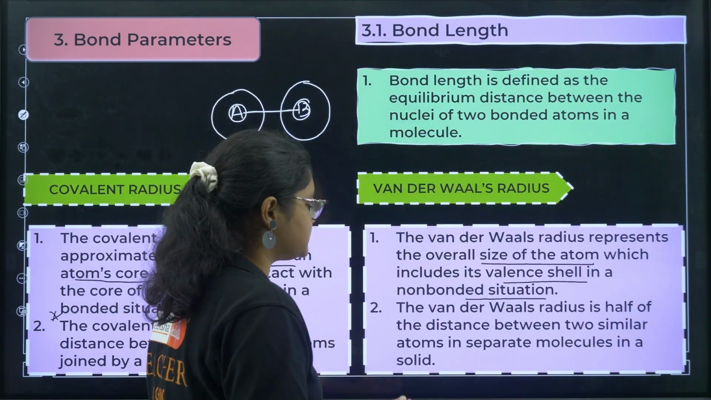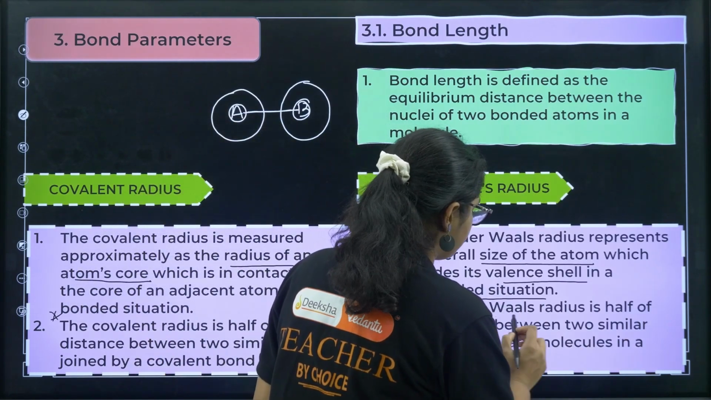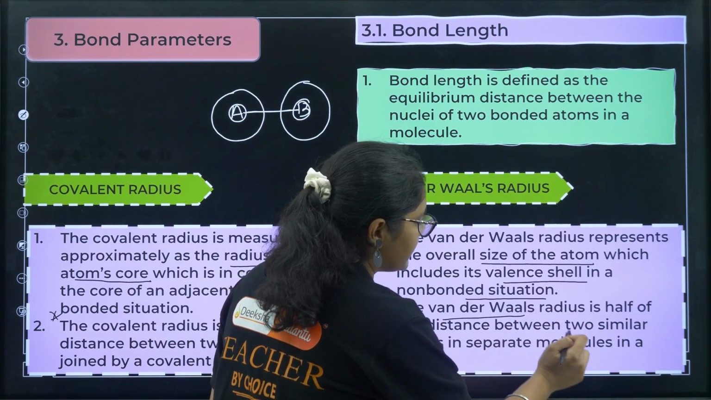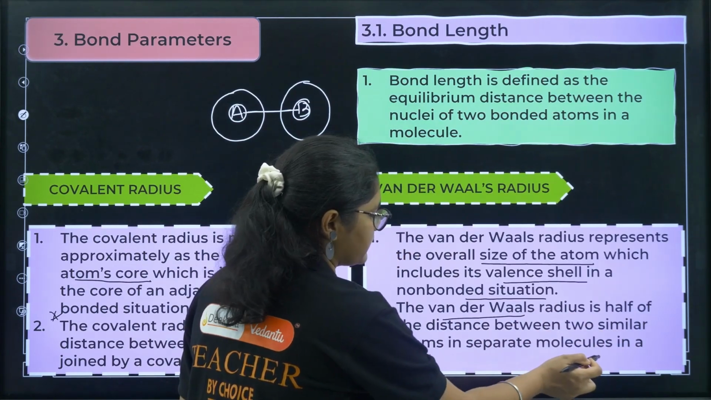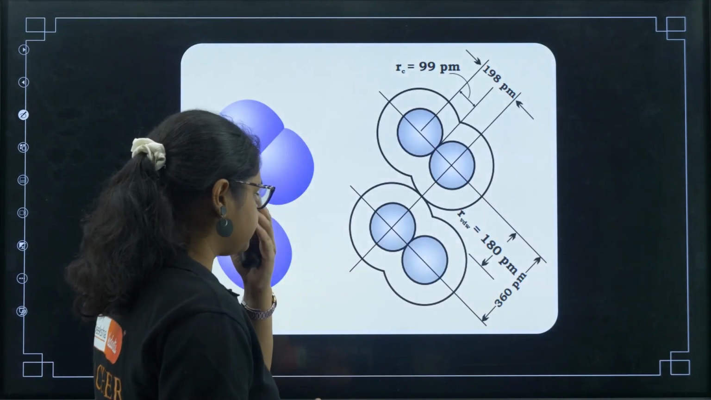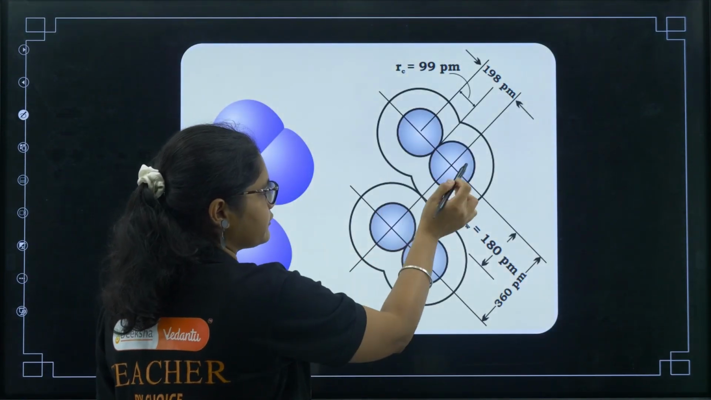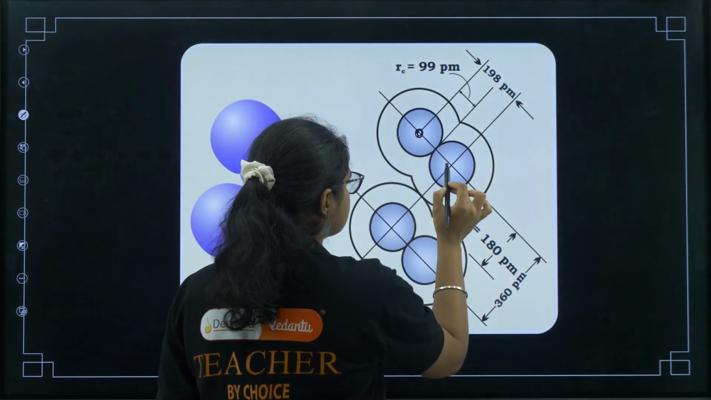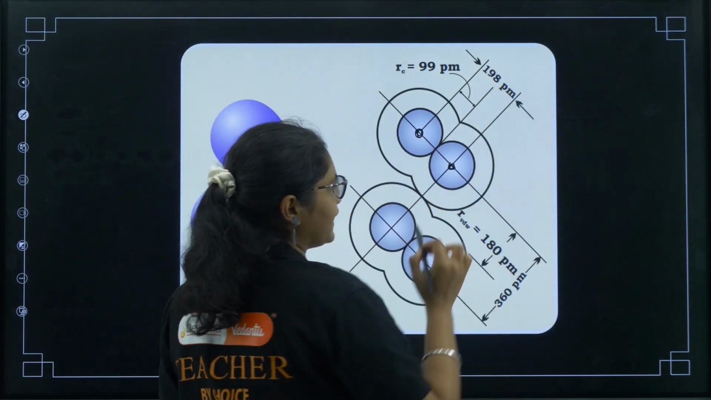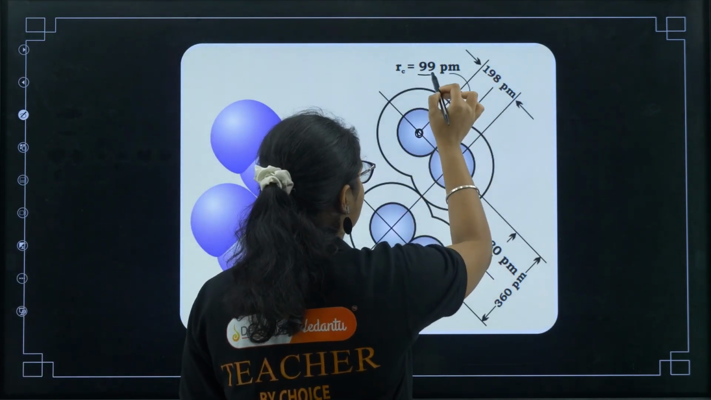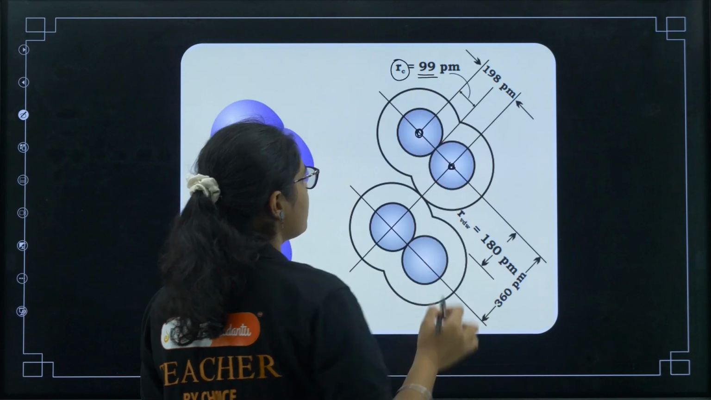How to measure van der Waals radius? The van der Waals radius is half of the distance between two similar atoms in separate molecules in a solid. This is very important. I'll explain with an example. Now see, these are two chlorine atoms that have formed a bond. The distance between the core of this chlorine and this chlorine is 198 picometer. Half of this distance is 99 picometer, and this is called covalent radius.